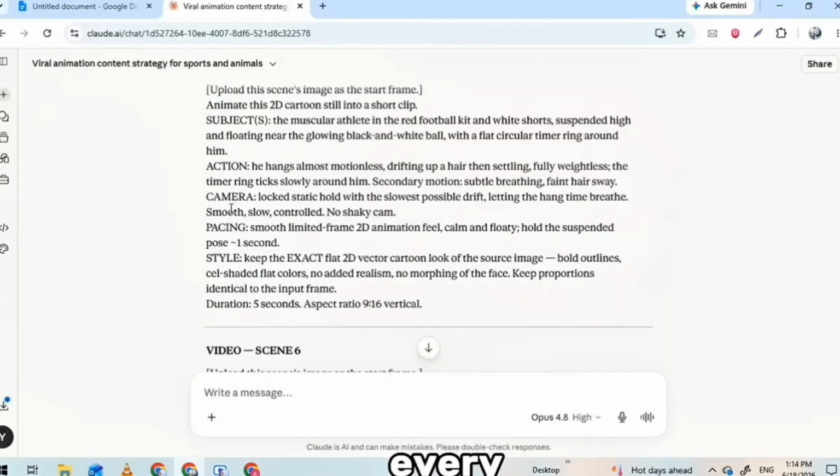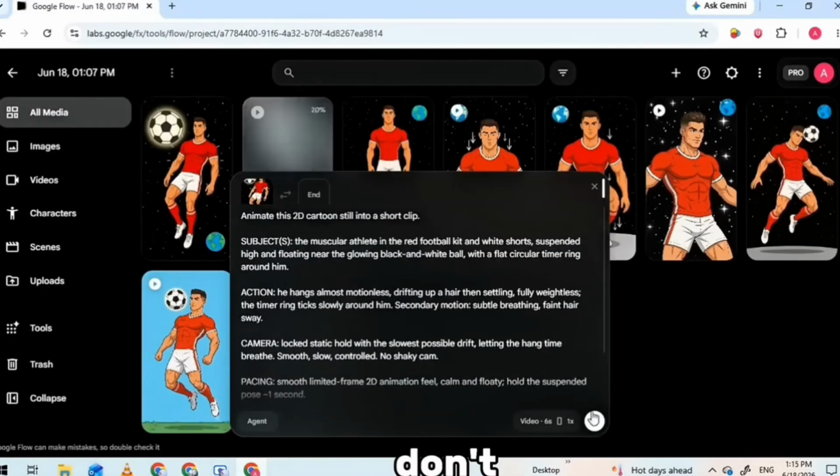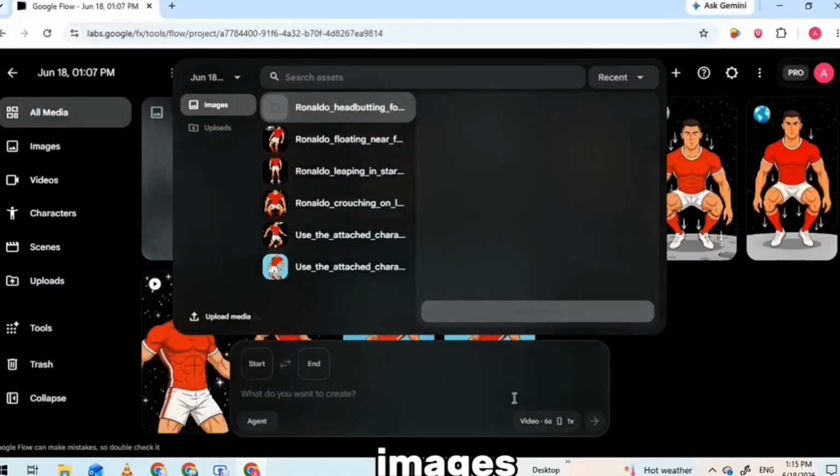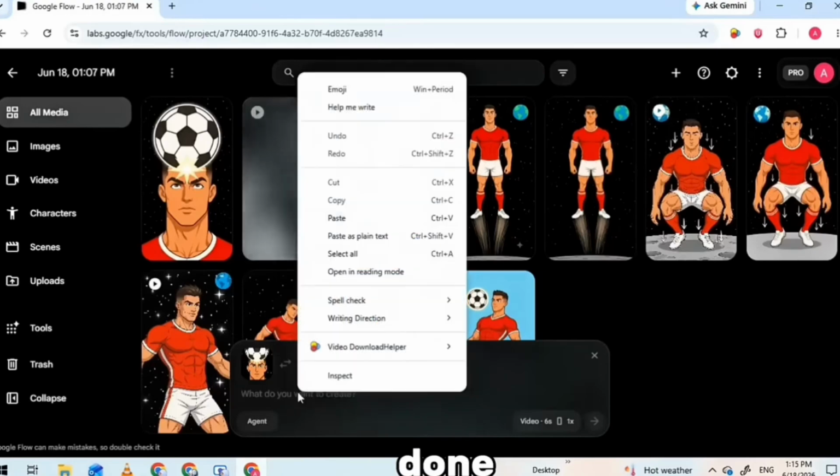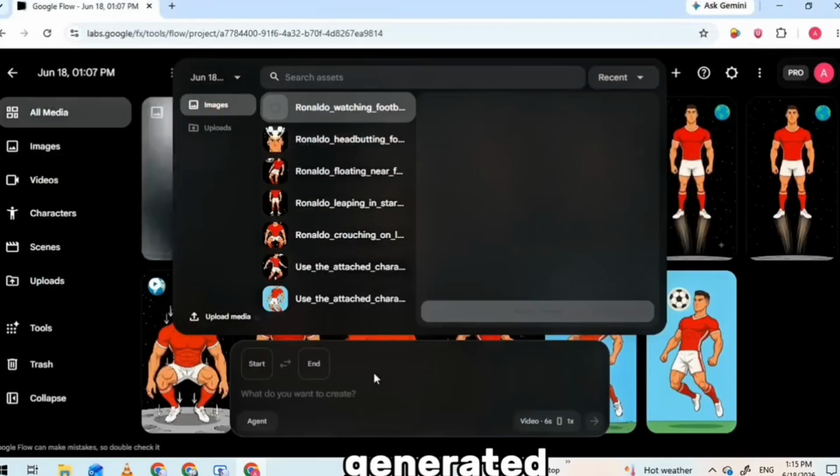Keep going until every single image you made is now a moving clip. Don't rush it. This is the part that turns a pile of still images into an actual video. Once they're all done, our entire video is basically generated, scene by scene.